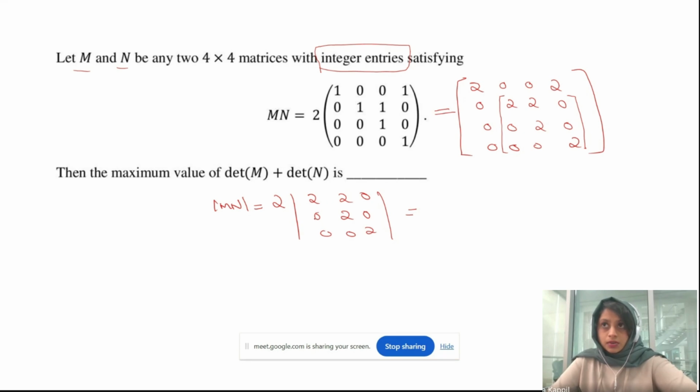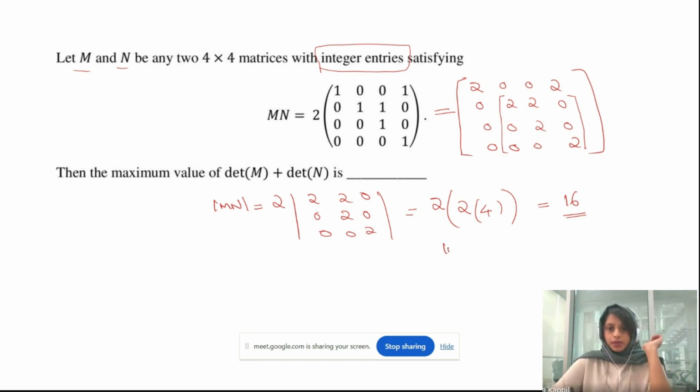So we just have to consider only this one. And here it will be 2 times these two I'm considering, okay? Then 4, correct? And I will get 16, correct? So this is the determinant of the matrix MN. But we need to work with the determinants of M and N. So if the determinant of MN is equal to 16, what information can you get from here?